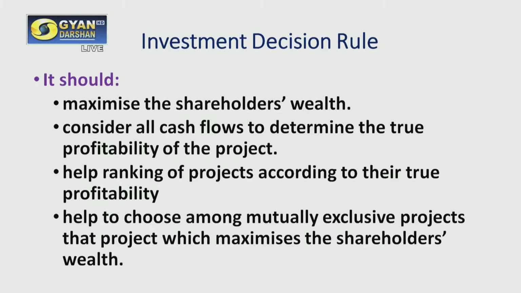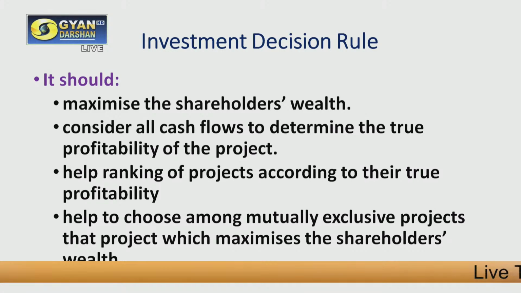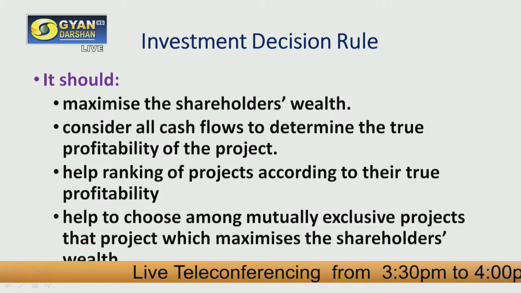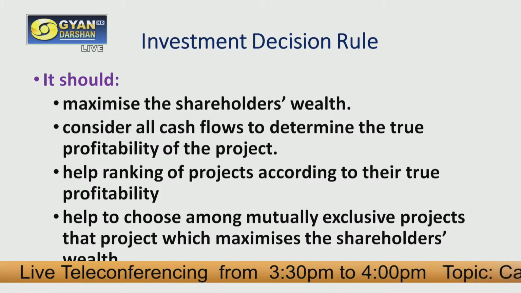Now, when we are making a decision, there are thumb rules that we need to follow. And the rule in the case of an investment decision can be that when we are making an investment decision, it should be made such that it should maximize the shareholders' wealth. So basically, it should be in line with the primary objective of financial management.